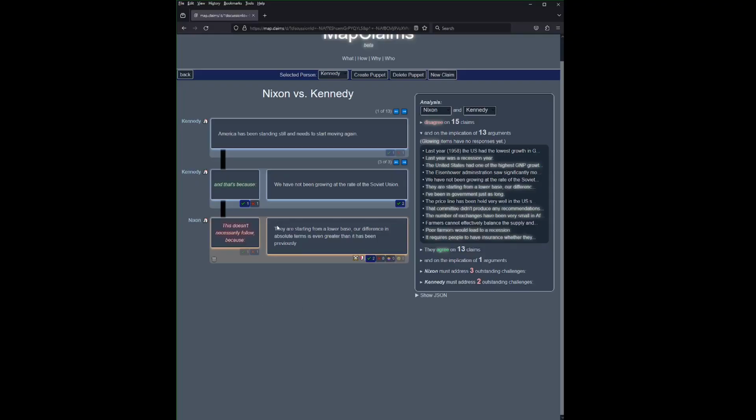Where does that fit exactly? Does it contradict the fact that the Soviet Union started from a lower base? No. What about the implication? Well, we've got one of those horrible implication chains here, but let's try and reason through it. The reason Nixon brought up the United States being ahead of the Soviet Union in absolute terms was not to say that we shouldn't worry about the Soviet Union. In fact, Nixon denies this very explicitly.